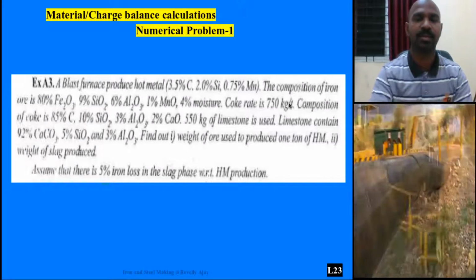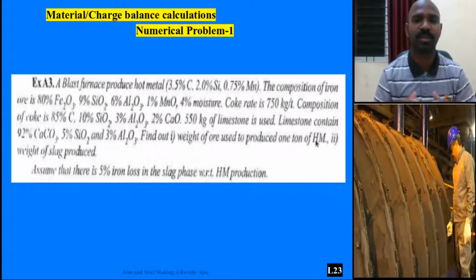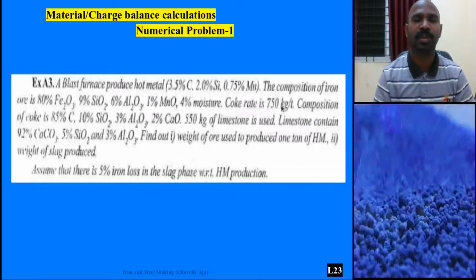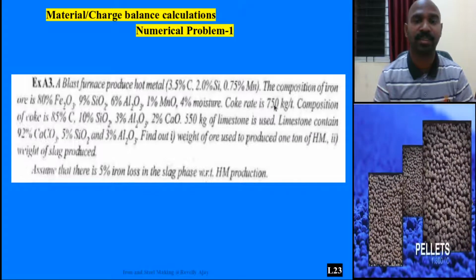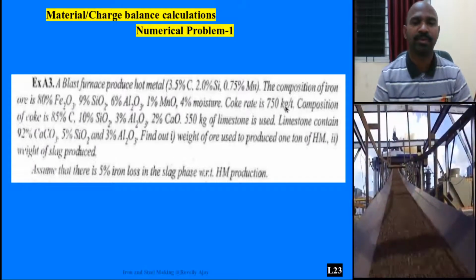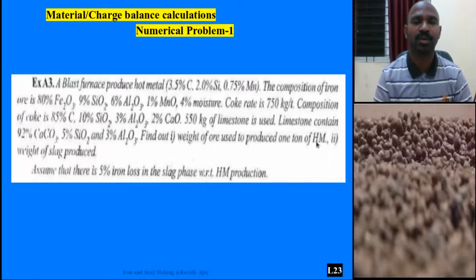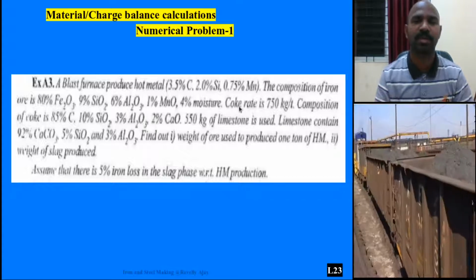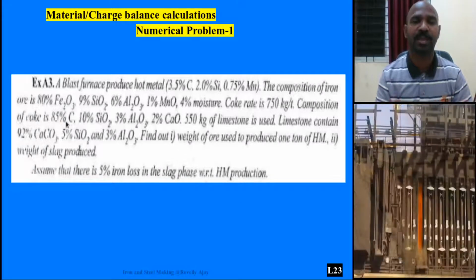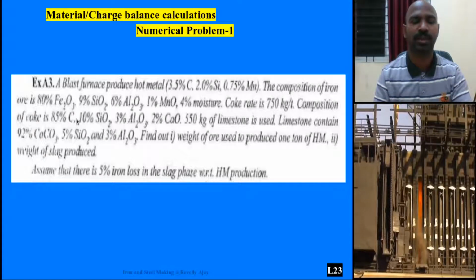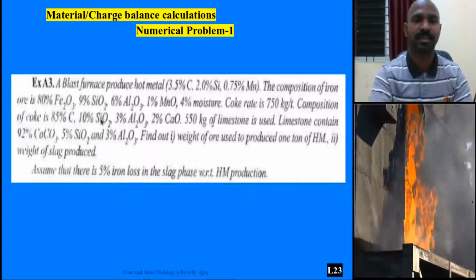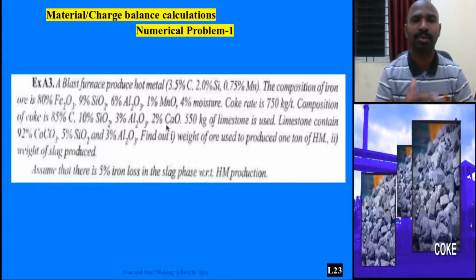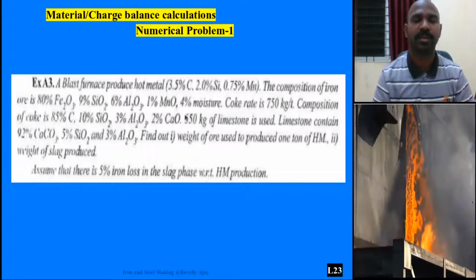This particular numerical problem is based on 1 ton production of hot metal. For 1 ton of hot metal to be produced, this much coke, 750 kg, was used, and the composition of the coke used is 85% carbon. It also has a few impurities, such as 10% SiO2, 3% Al2O3, and 2% CaO.